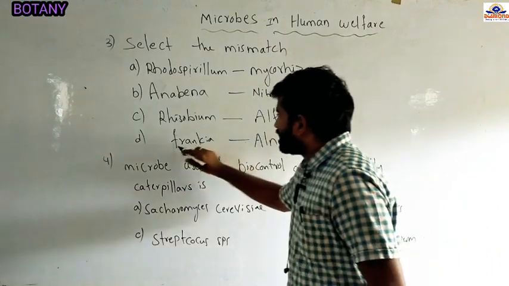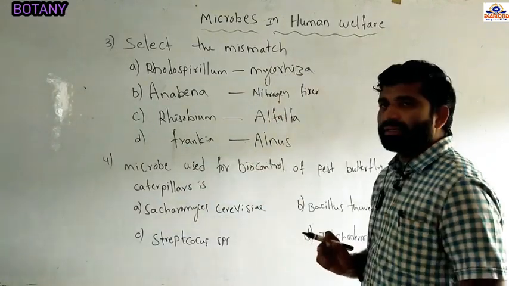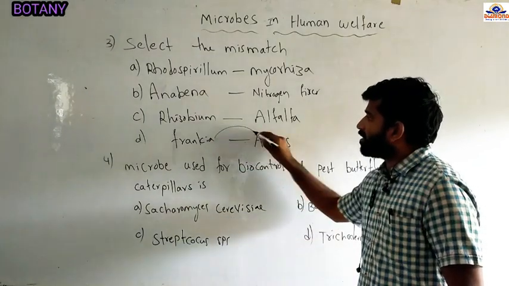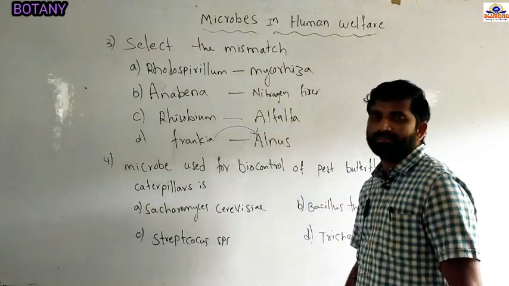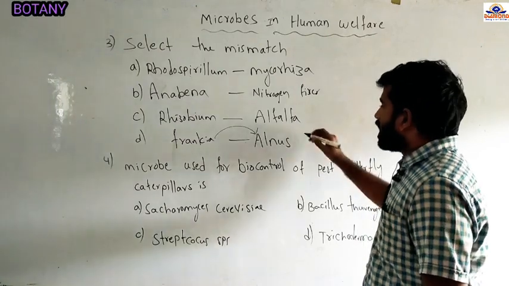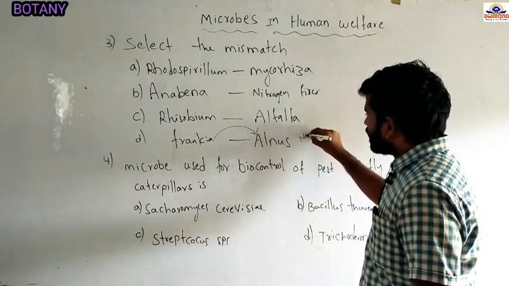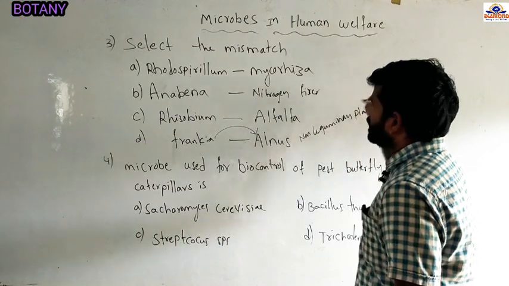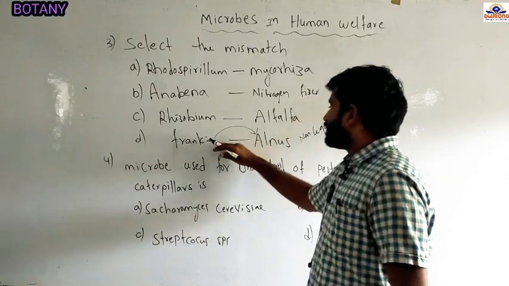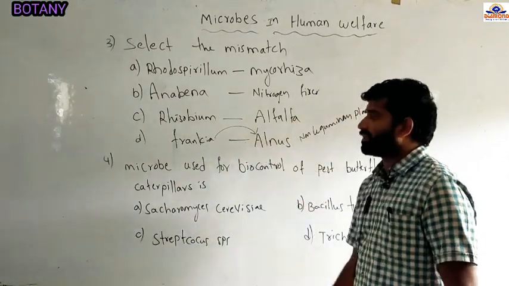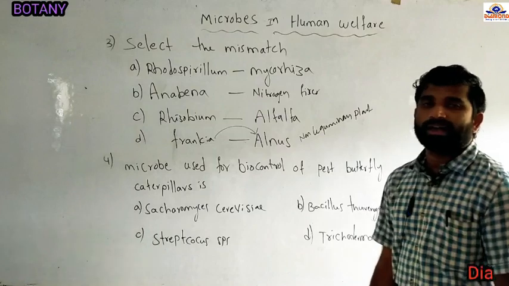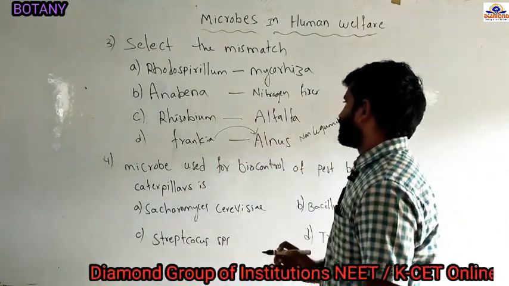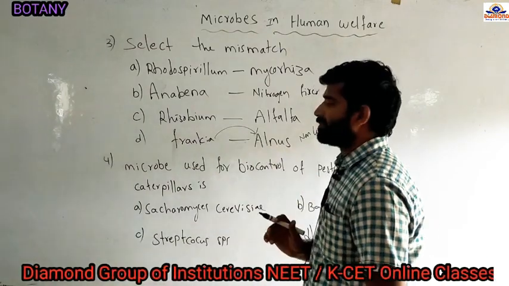Frankia is a bacterium. It shows a symbiotic association with the Alnus plant. Alnus is a non-leguminous plant. Frankia can enter into the Alnus roots and is involved in the fixation of atmospheric nitrogen. So Frankia has a symbiotic association with Alnus. So both are right.